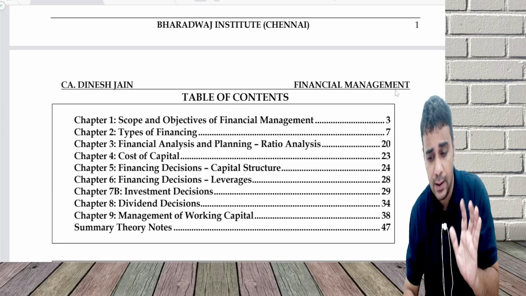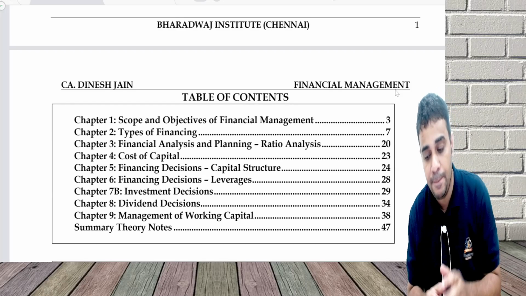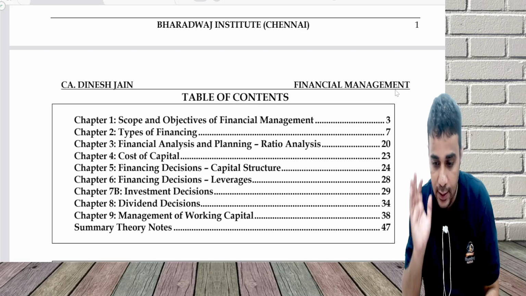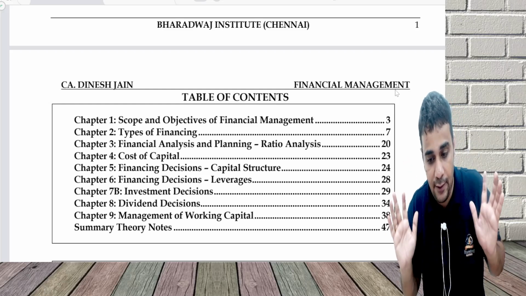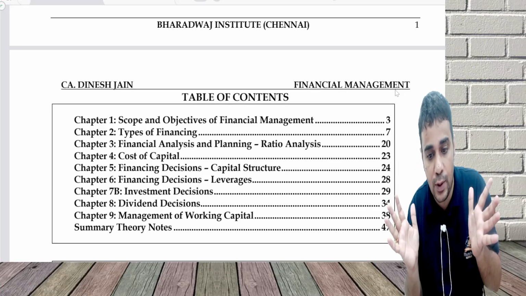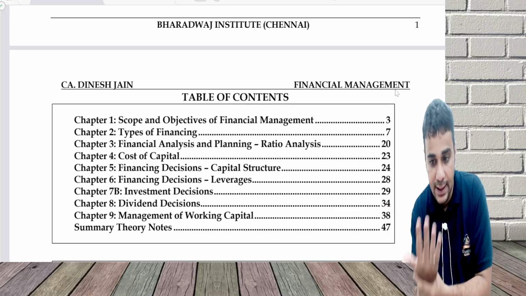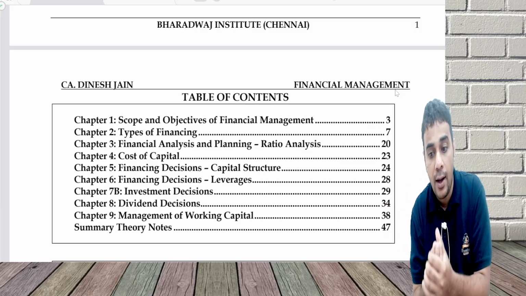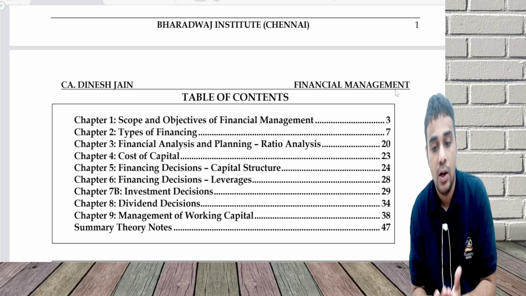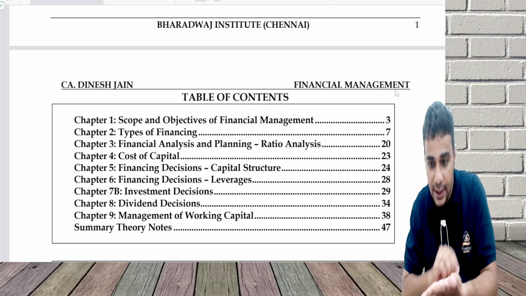Using this material, page 3 to page 46 is my detailed theory and page 47 to 60 is my summary theory. I have recorded the videos with the summary theory. But when you are looking at the screen, you will watch the detailed theory PDF. Keep the detailed theory PDF or the hard copy of the material with you and keep seeing the video. You keep listening to the video only and then keep reading this.